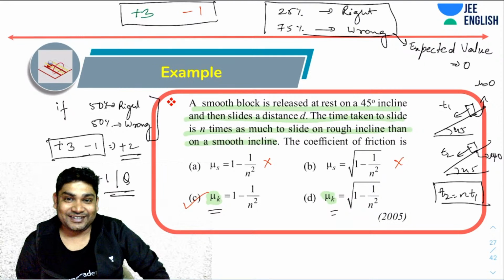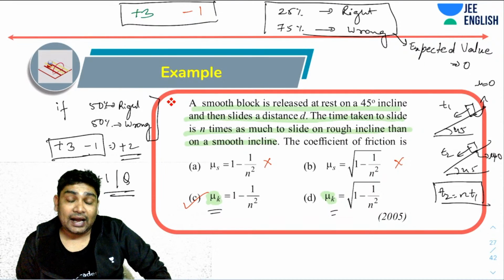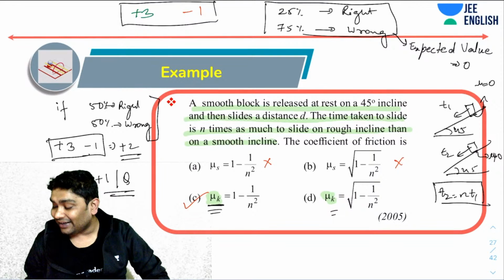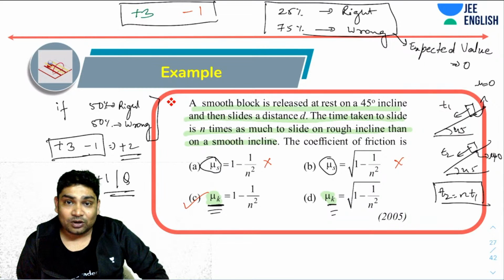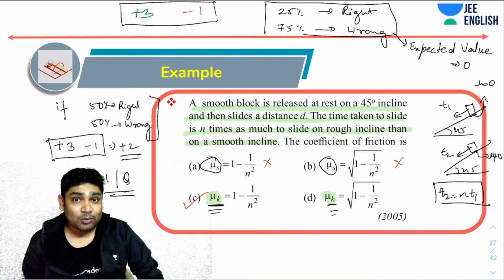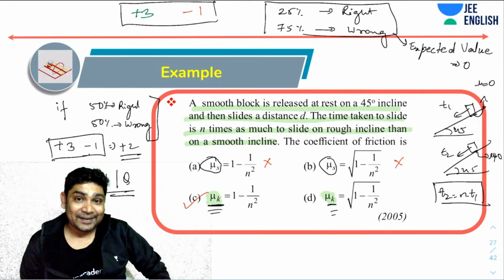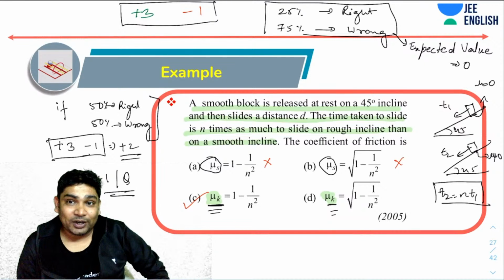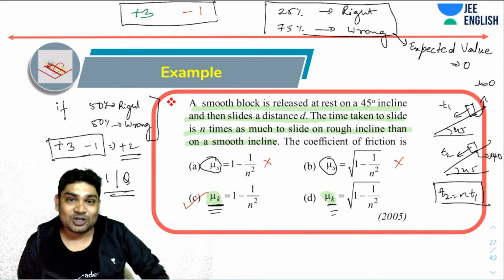You'll have to read that first. Since I have to find the coefficient of friction when I have been told about the sliding motion, by analyzing sliding motion the only thing I should be able to judge is mu k, right? How can I judge mu s? Because there is sliding. In sliding, I know the friction that acts is kinetic. So if I had to analyze sliding motion, then the coefficient of friction that I should have been able to judge would have been mu k. Okay. So only two options have mu k. So I will randomly take a guess now, and I still have a 50% chance of getting it right.